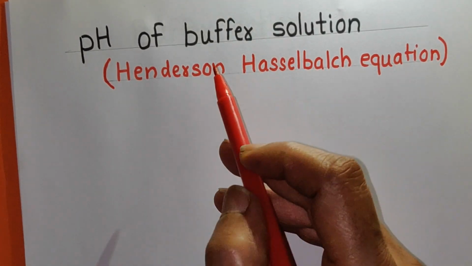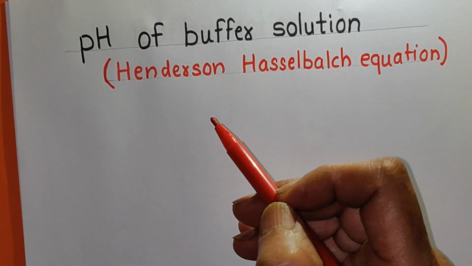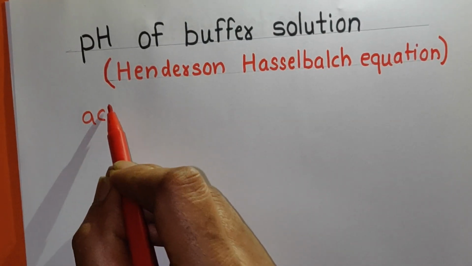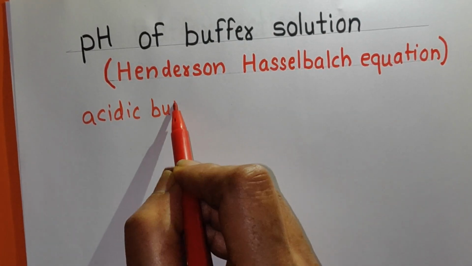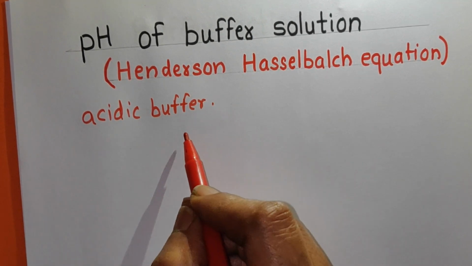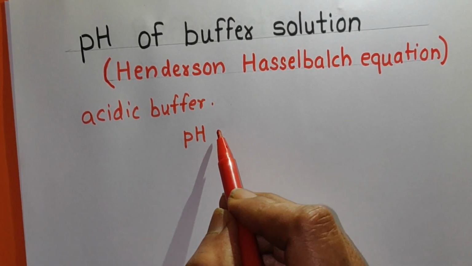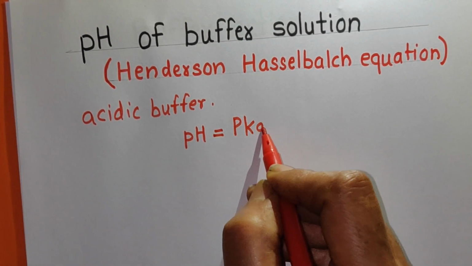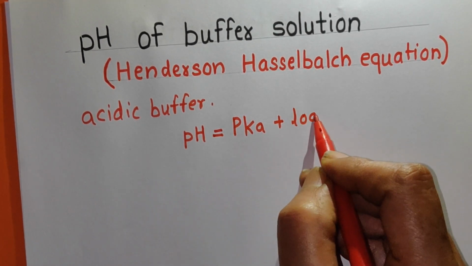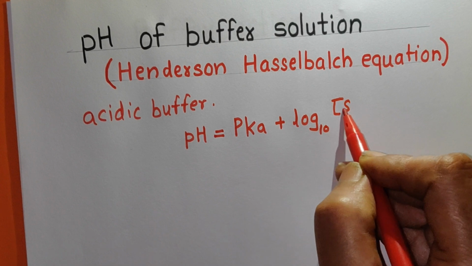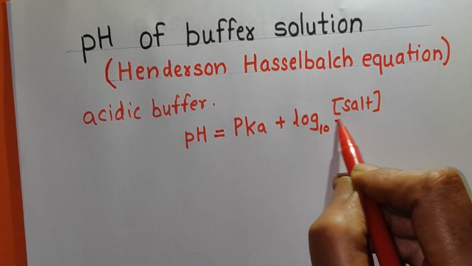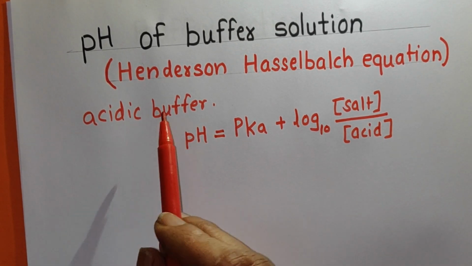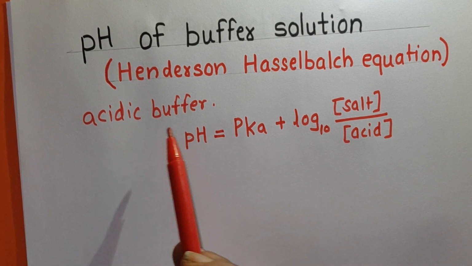pH of a buffer solution can be calculated by using an equation. That equation is called the Henderson-Hasselbalch equation. Now, for acidic buffer, remember, the pH of this buffer can be calculated by using the formula: pH of acidic buffer is equal to pKa plus log of concentration of salt upon concentration of acid. If you have to calculate pH of the acidic buffer, you have to use this formula.